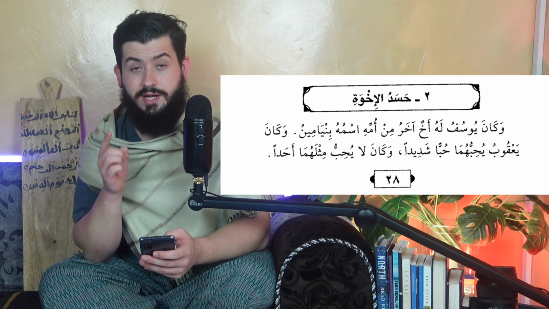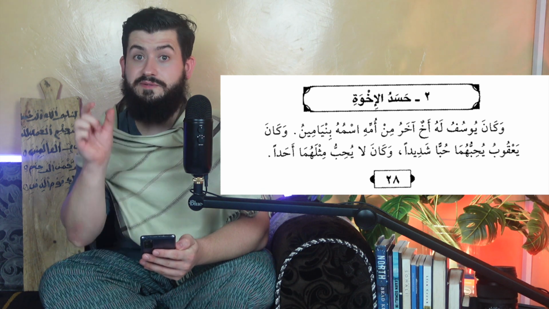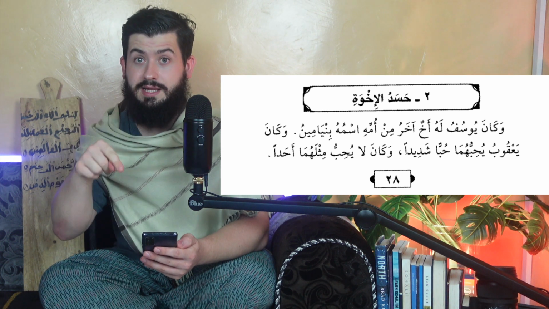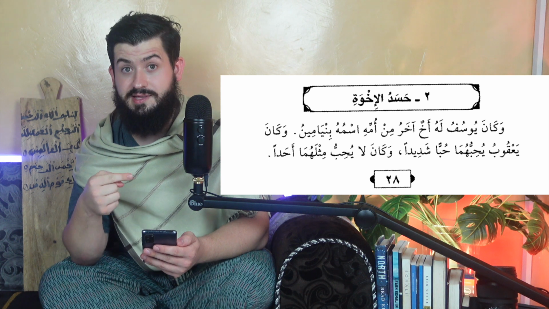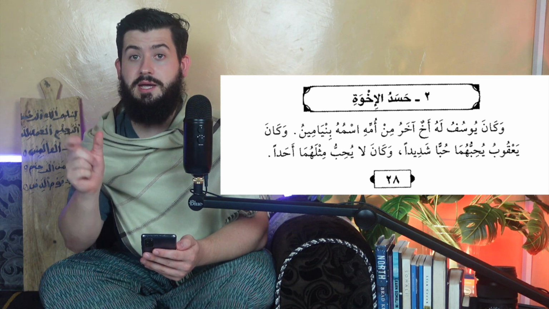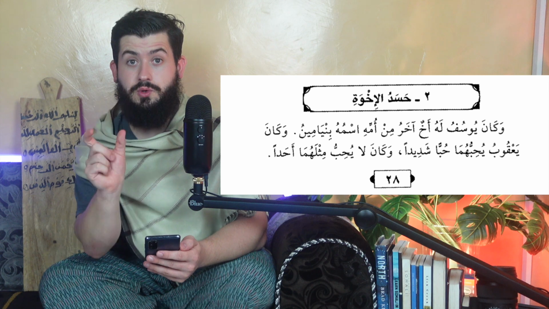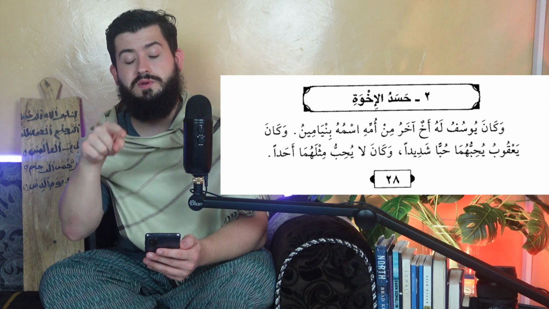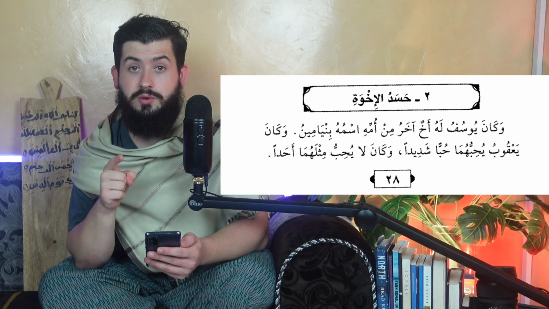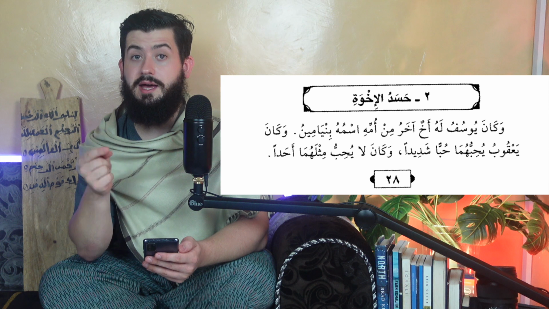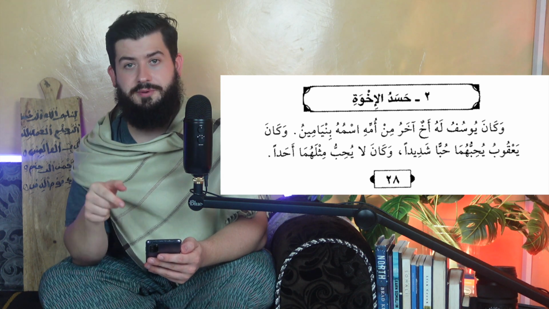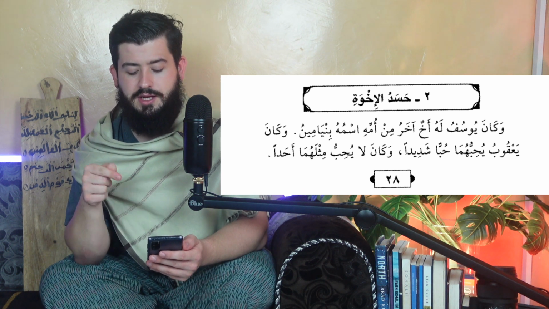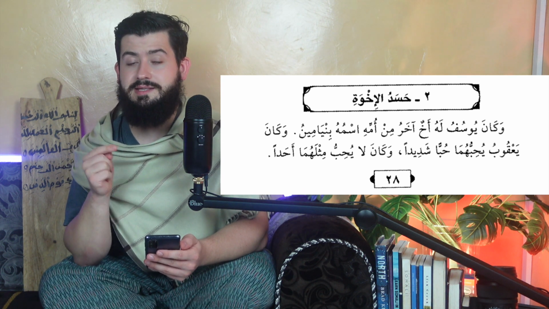So, وَكَانَ يُوسُفُ. And Yusuf, kana, puts it in the past tense, lahu. So we talked about lahu meaning he has, right? So this is a possessive le, but because of kana, it puts it in the past. So if it was just Yusuf lahu, it would mean Yusuf has, but this is kana Yusufu lahu. So Yusuf had in the past tense. Akhun akharu. So an akh, akhar. Akhar means another. Okay, so he had another brother, min ummihi, from his mother, Ismuhu Benyamin, whose name is Benyamin.